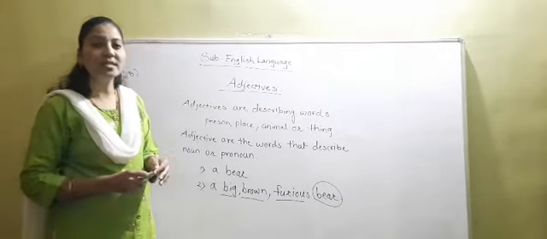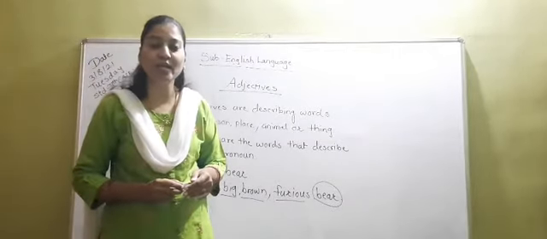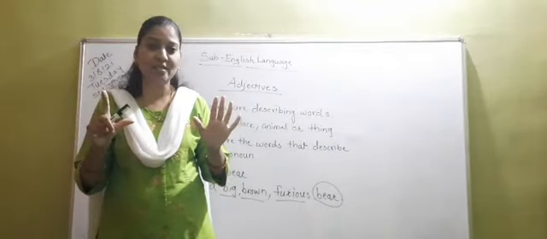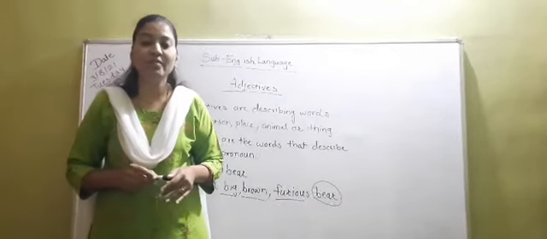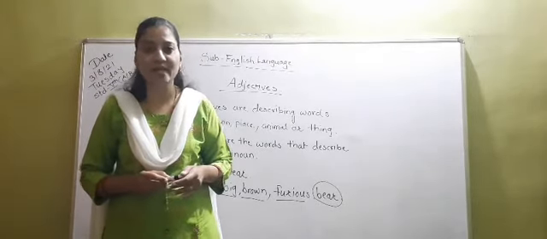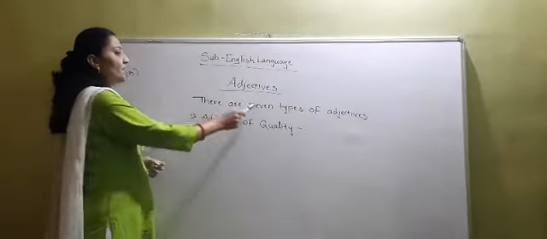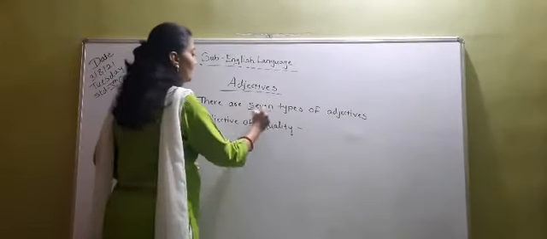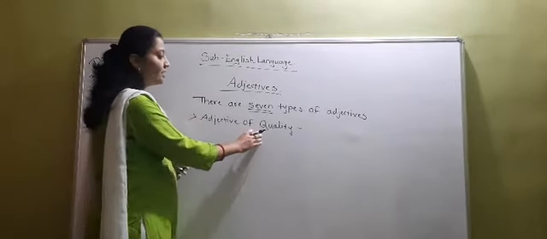So, now students, today we are going to learn about the types of adjectives. Yesterday only I told you that there are 7 types of adjectives. How many types of adjectives? 7 types of adjectives. And now today one by one we are going to learn those adjectives. So what are we waiting for? Let's get started. Now students, pay attention. There are 7 types of adjectives. Now the first type that we are going to study today is adjective of quality.